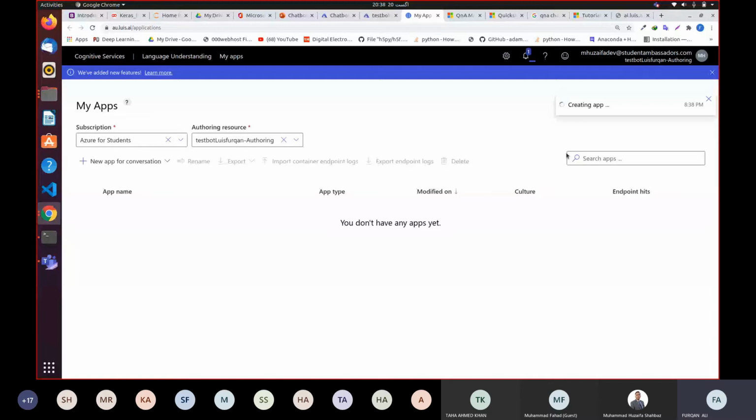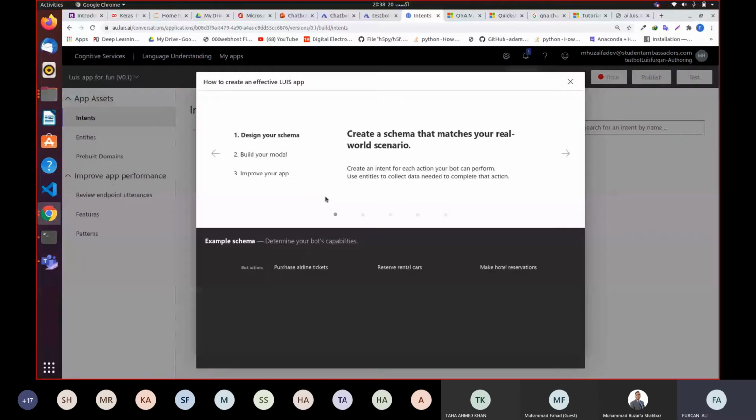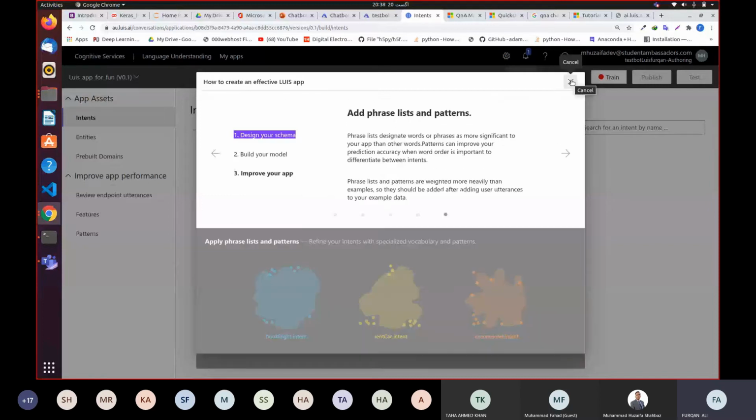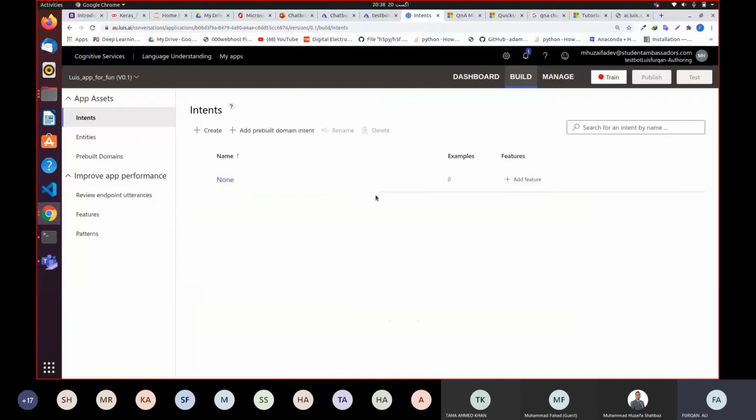Now your application is created. You can just click next, or just close it from here. Once you are done with the creation of your chat app, you will see this screen.